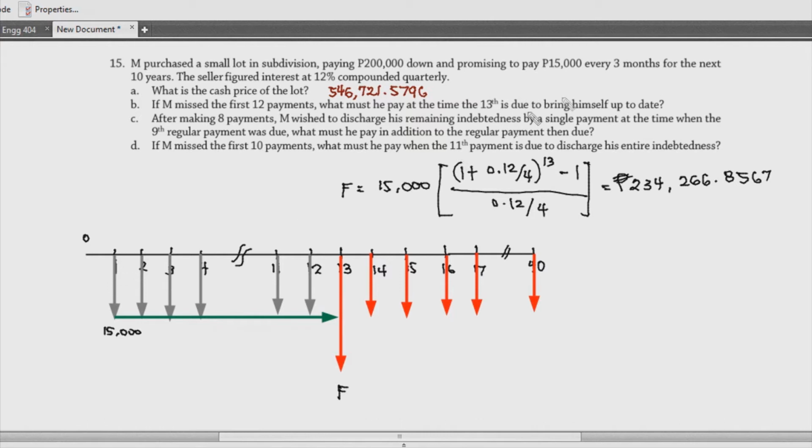Actually, not at the end of the year, but at the end of every 3 months. From period 1 to period 12. Siyempre, including na yung period 13 dyan. Now, there's another way to deal with this, no?